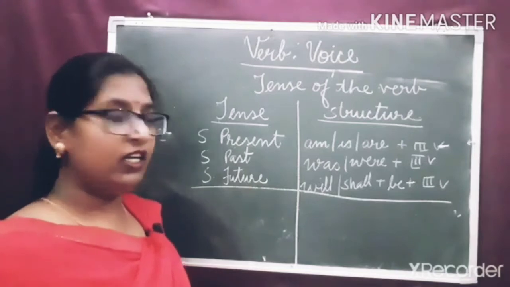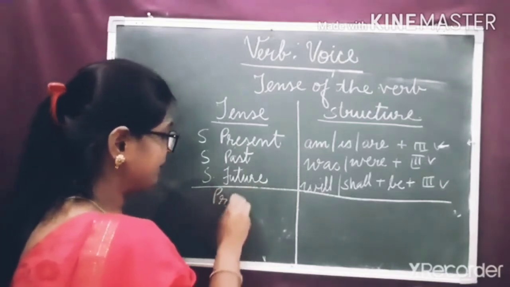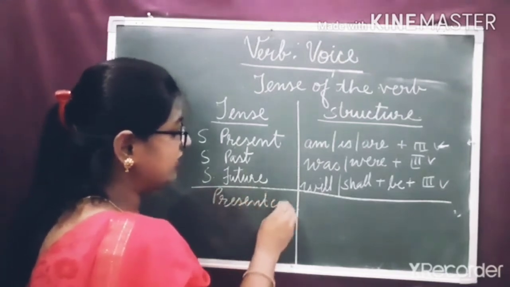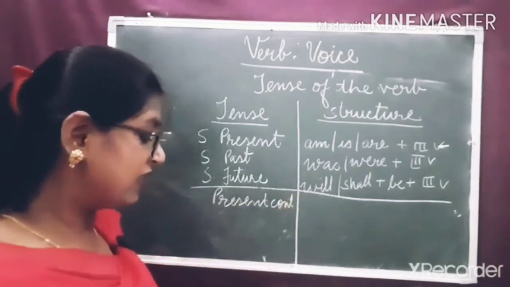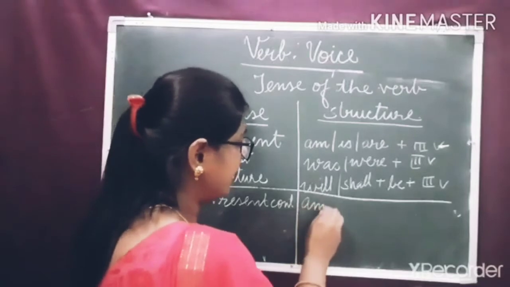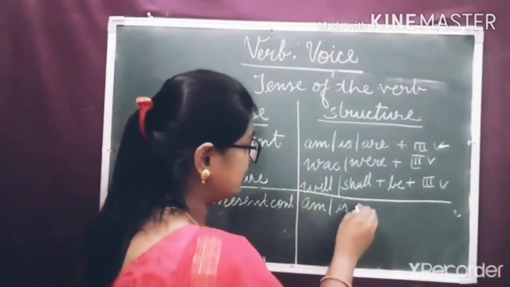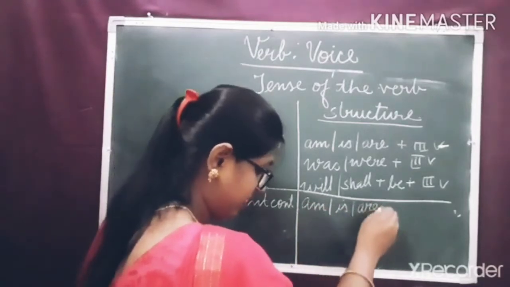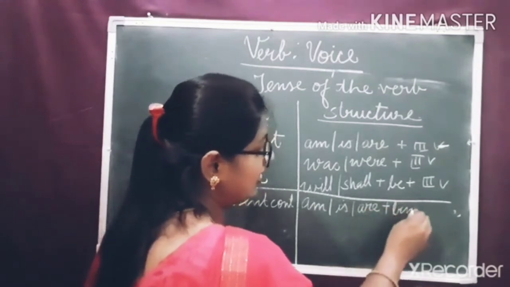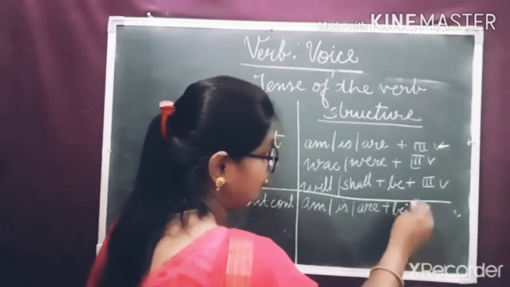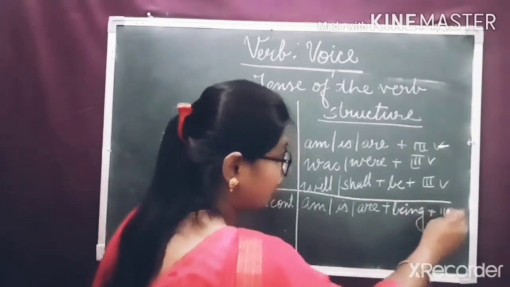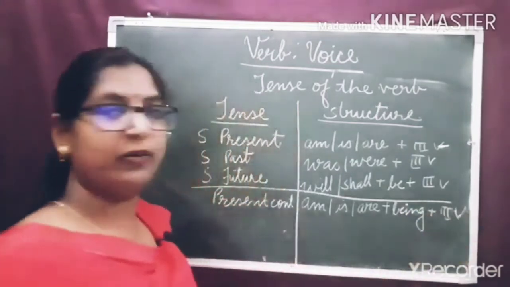Now, let's see present continuous tense. If the active sentence is in present continuous tense, we use am, is or are plus being plus third form of the verb.